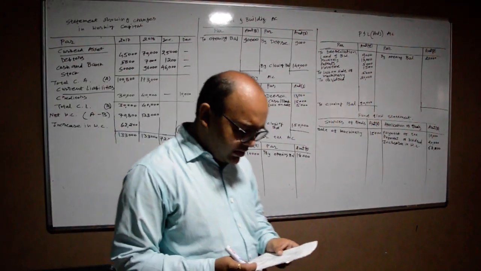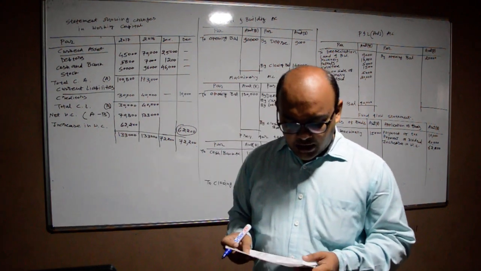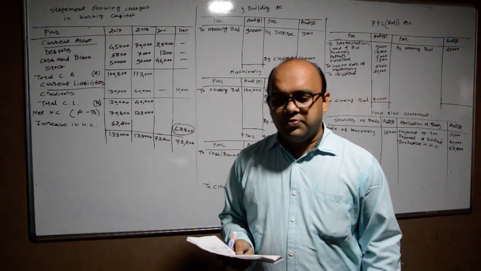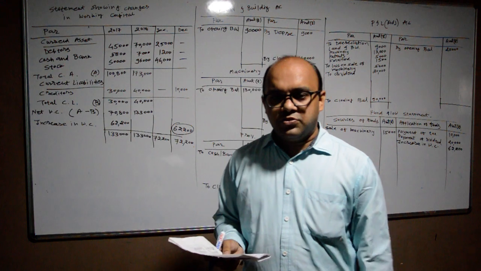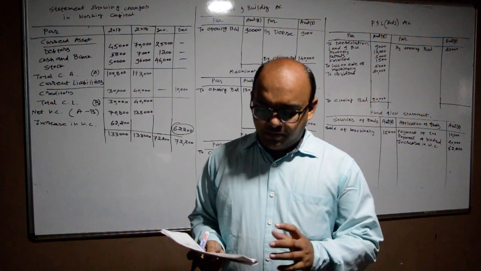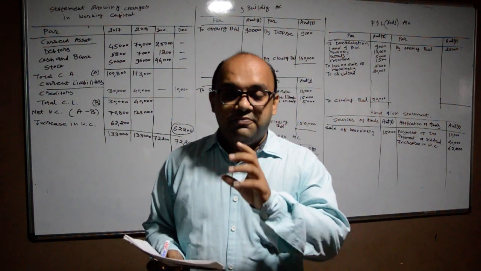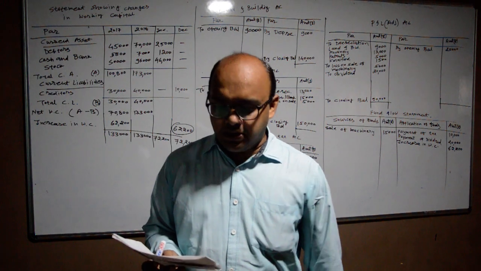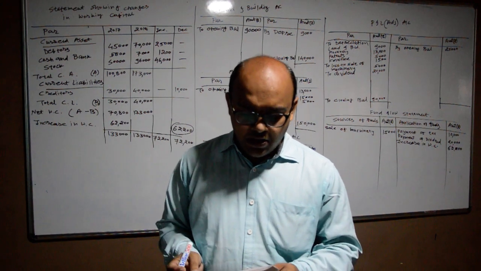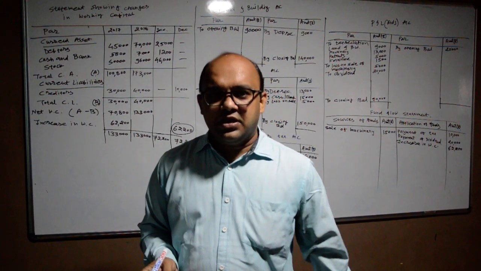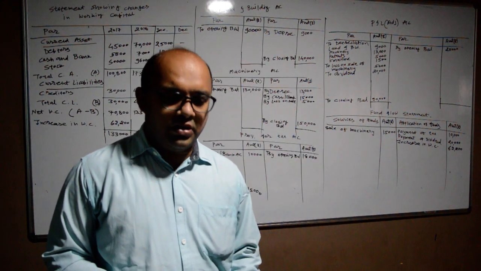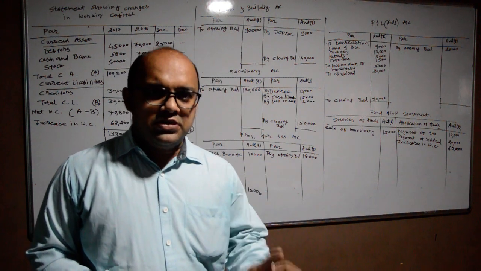So the only pending thing is that we have to make an analysis of the balance sheet. So first of all we are starting from the liability side. Equity share capital rupees 2 lakh, and in the next year it is rupees 2,50,000, means new equity shares are issued. Then after share premium 10,000 rupees and 15,000, means there is a 5,000 increase of share premium. So it is associated with the issue of equity share capital.